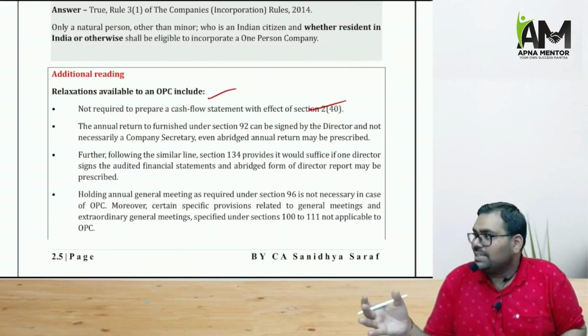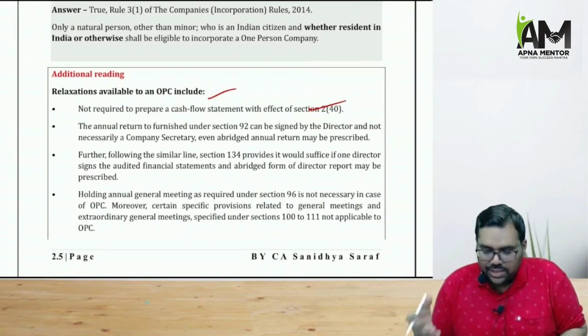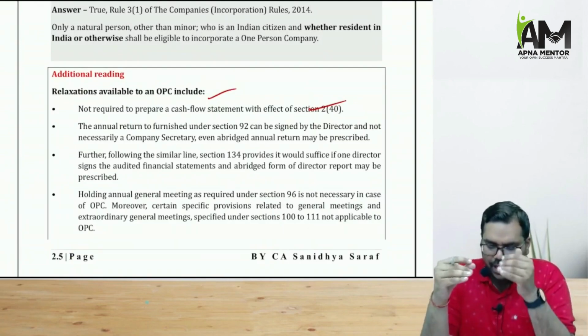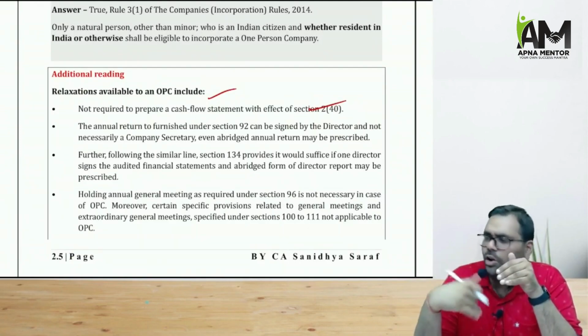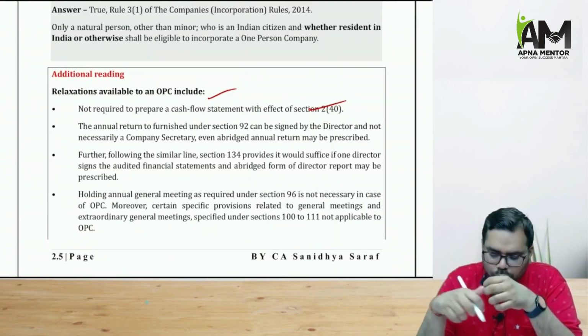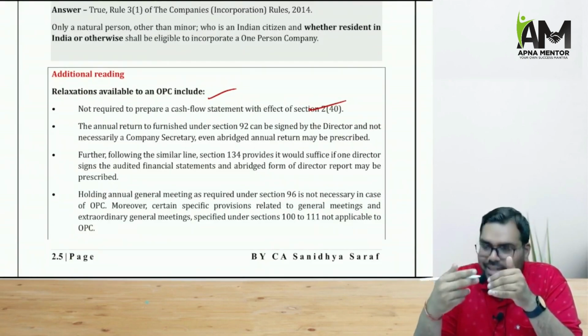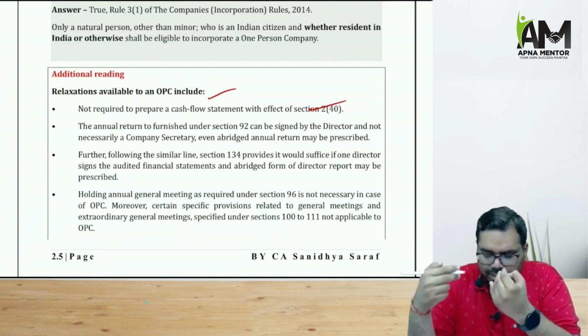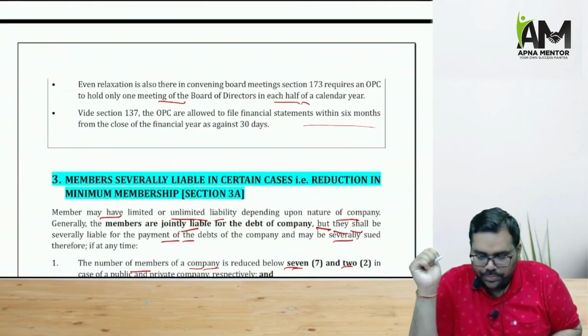And there are several relaxations that are given to OPC. That is, the OPCs are not required to prepare the cash flow statement. They are not required to follow the provisions of general meeting. The annual return that is filed to the ROC is normally signed by a director and a company secretary. But in case of OPC, it is required to be signed only by the director, not by a company secretary.